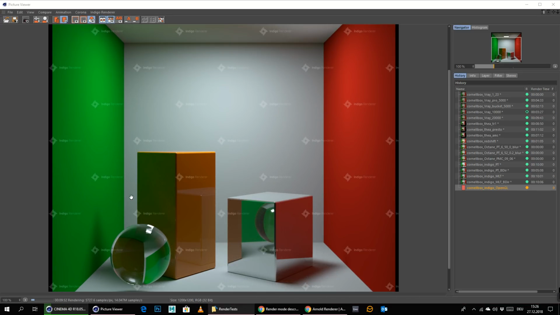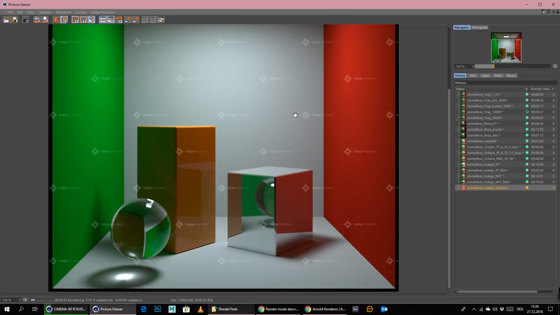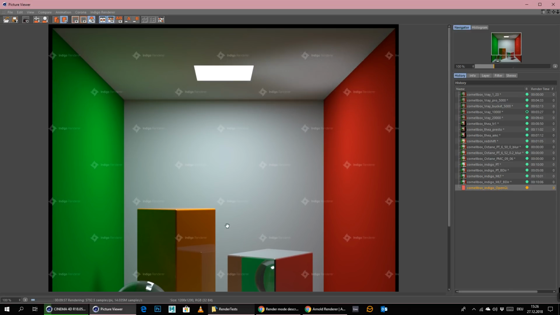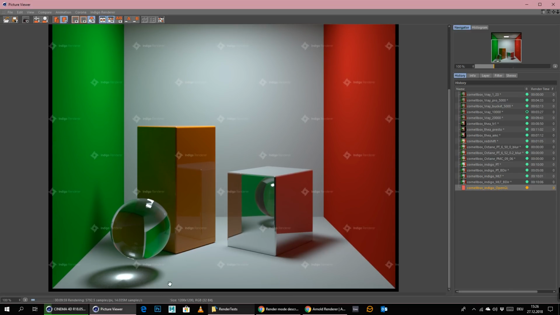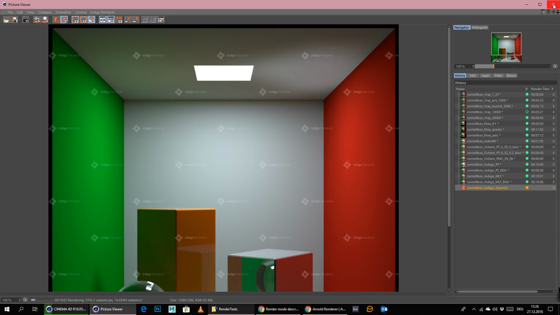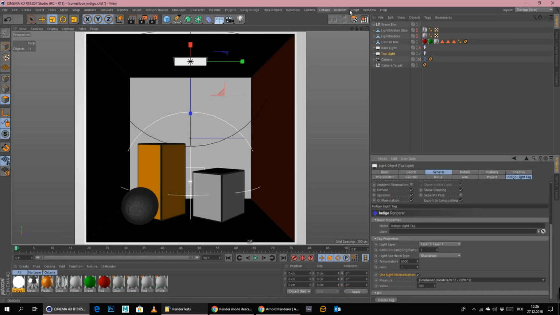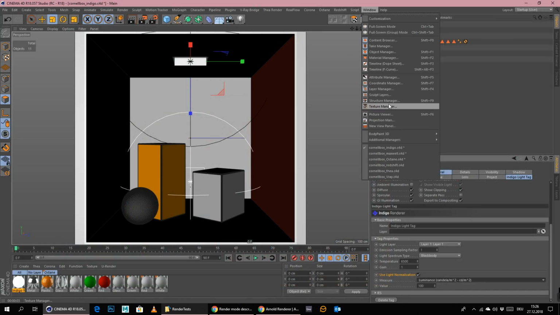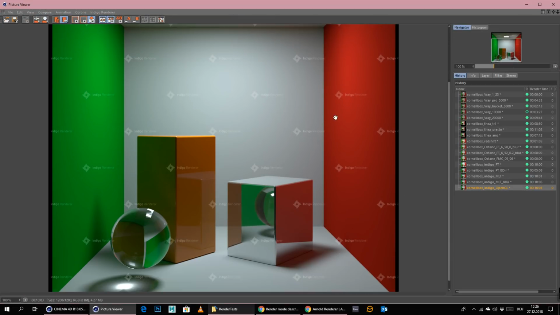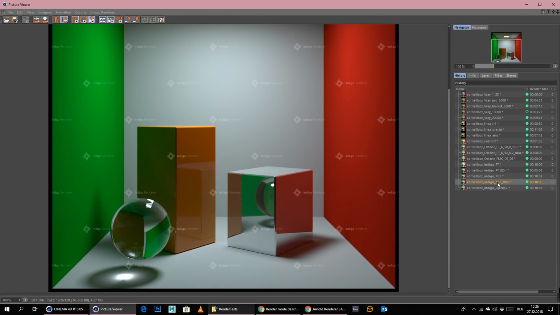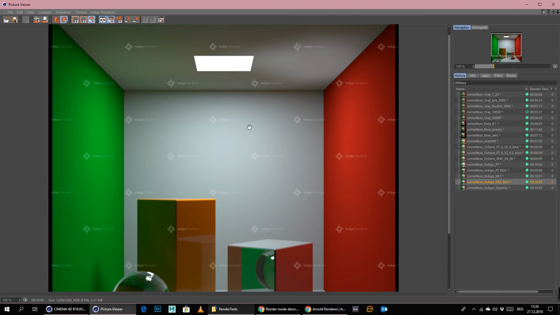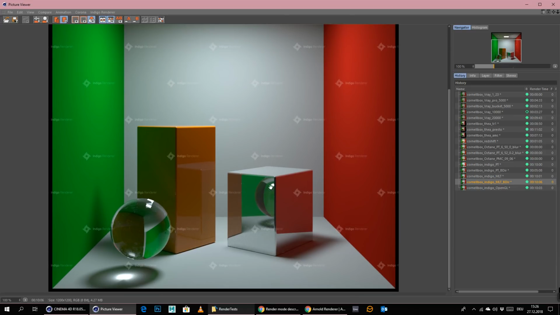So this is it after 10 minutes. Absolutely no fireflies, I think, and the only thing that is not clean right now are the caustics here on the floor and on the ceiling. So yeah, this is kind of hard to tell what is the best mode. I think it's something between Metropolis Light Transport Bidirectional and OpenCL, because here the caustics are completely clean, but we still have some fireflies left that would need to clean up, and maybe they would clean up, I'm not 100% sure.